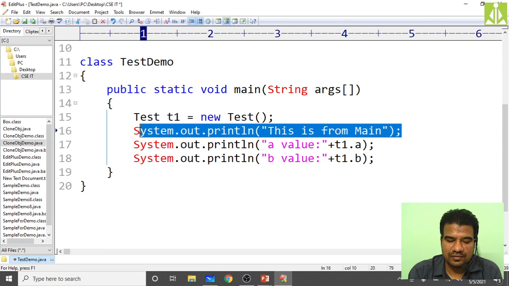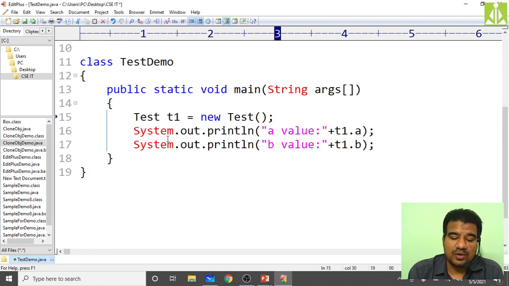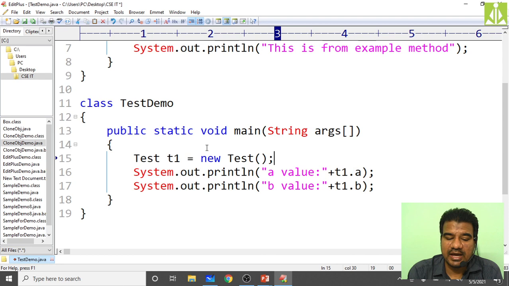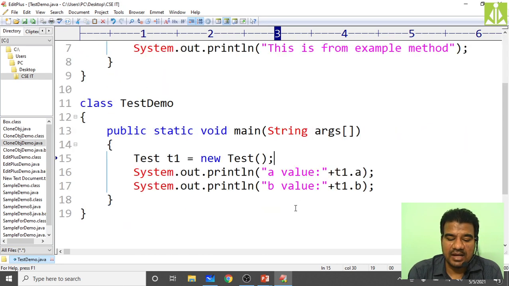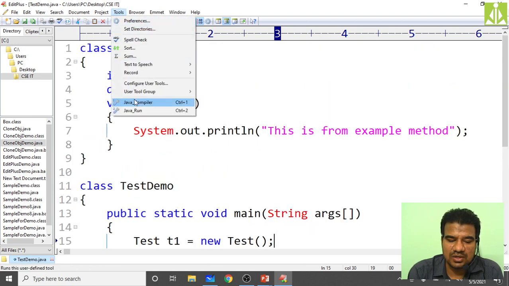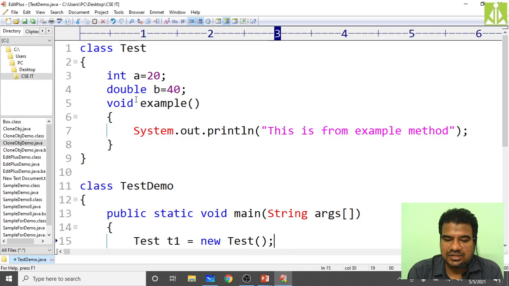Suppose I have created the t1 object and I am printing the a and b values. So now what values will I get? Generally I will get the a value as 20 and the b value as 40. Just go and compile. Compilation successful. Now I am running.